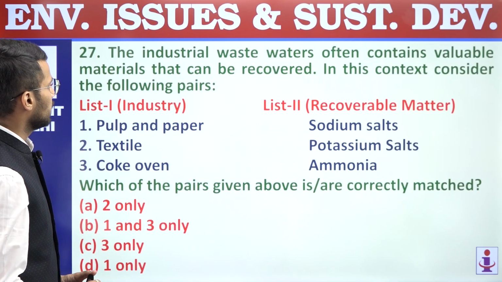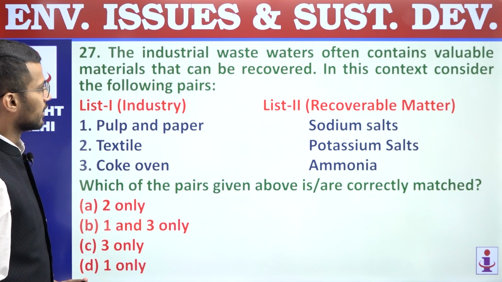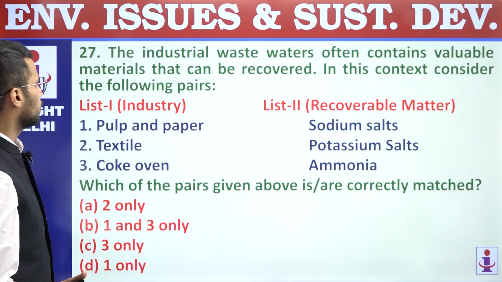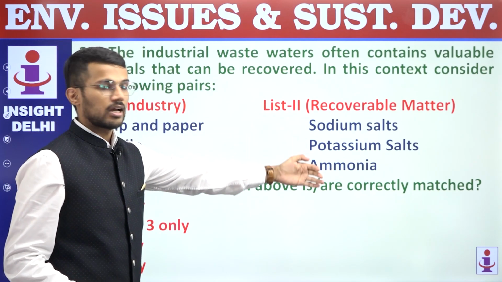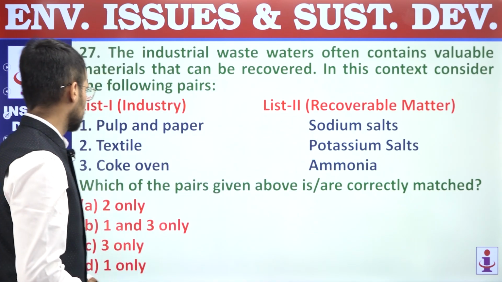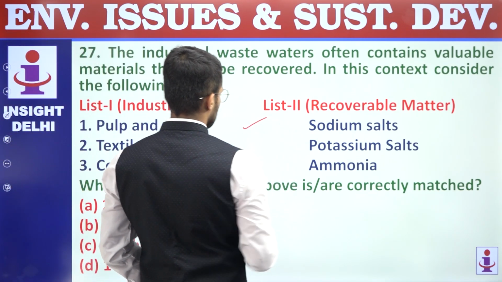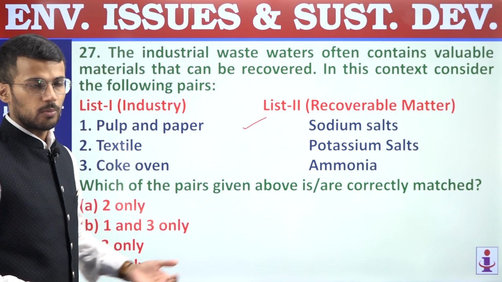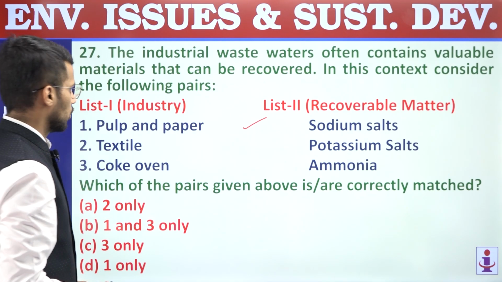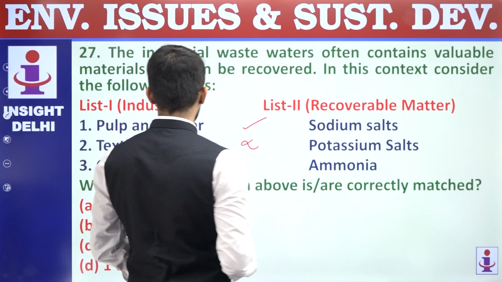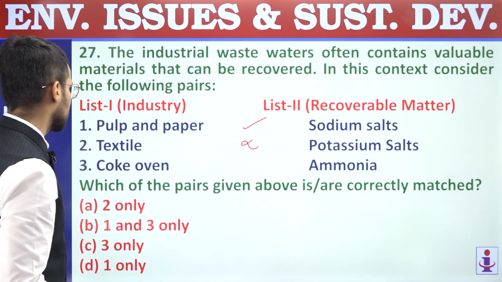27th, the industrial wastewaters often contain valuable materials that can be recovered. In this context, consider the following pairs. So on one hand we have industries, and on other we have recoverable matter from those industries. First, pulp and paper. So pulp and paper industries, yes, sodium salts can be recovered from pulp and paper industry. Second, textile. So textile, we can recover caustic soda but not potassium salts, and that's why second statement is incorrect.